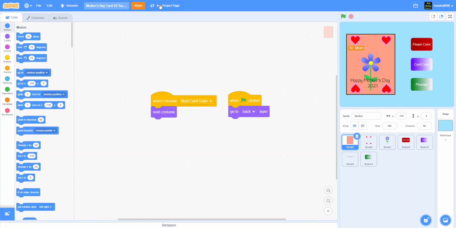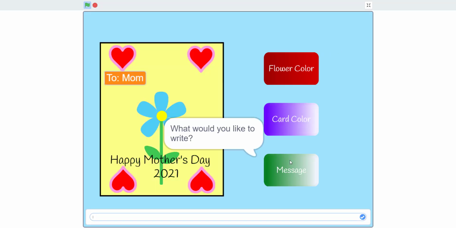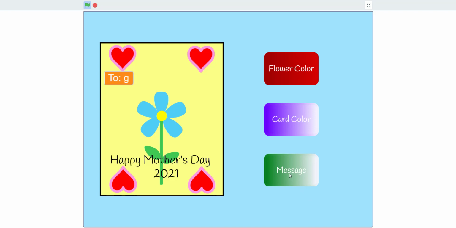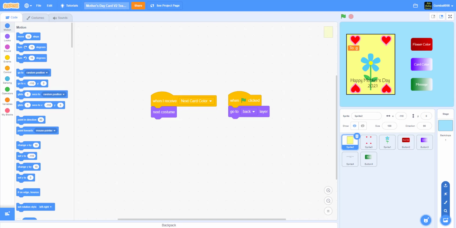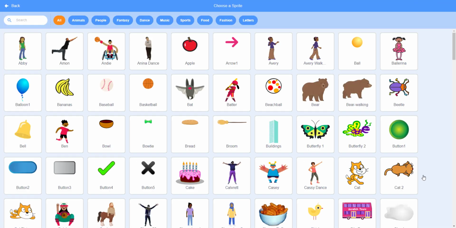So we are at our old project. I just renamed it right now: Mother's Day card version 2 teaching. We're going to be working on this. Xylo 1's playing. This is the original one, and that's it. This one was pretty plain, so we decided to add the new version 2. I'd advise you to do version 2 because it'll be better and it'll enhance your game.